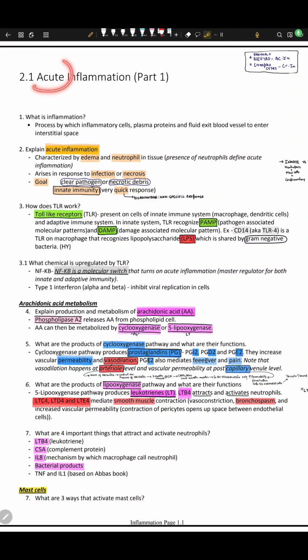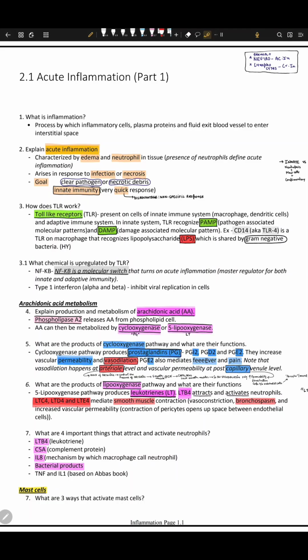Acute inflammation. Acute means it's fast. Inflammation is the process when plasma proteins and fluids jump from the blood vessel into the extracellular space. That's the concept of acute inflammation.